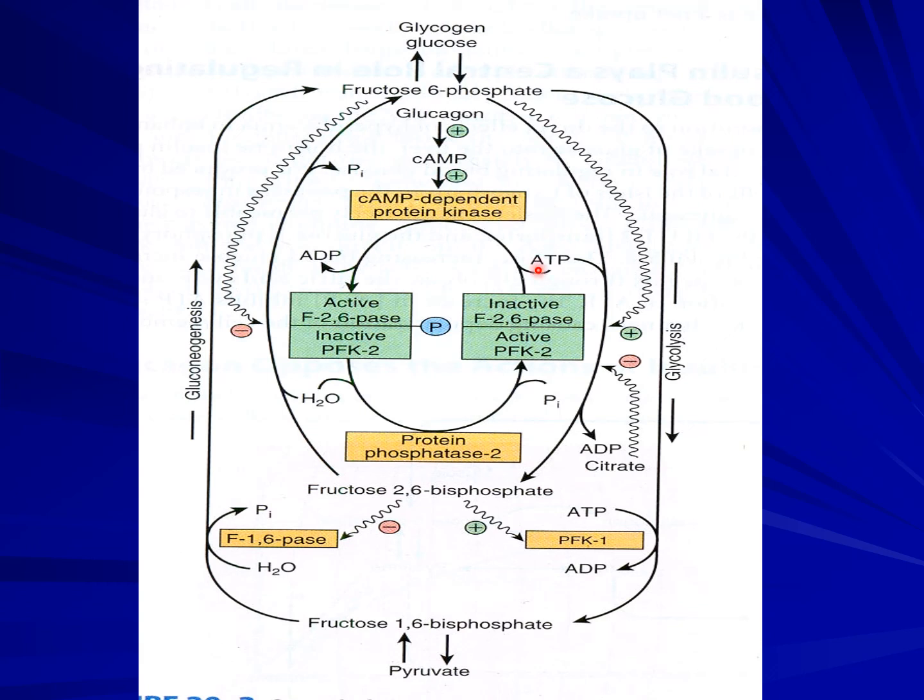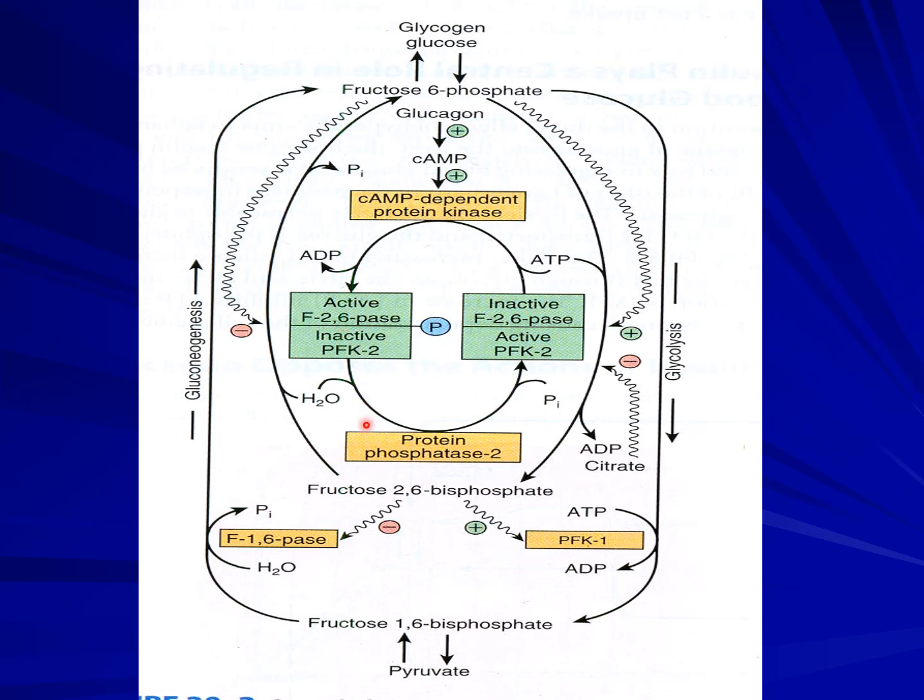What does it do? It takes a molecule of ATP and adds a phosphate to this inactive bifunctional enzyme. So the fructose 2,6-bisphosphatase part of the common enzyme becomes active and PFK2 becomes inactive.